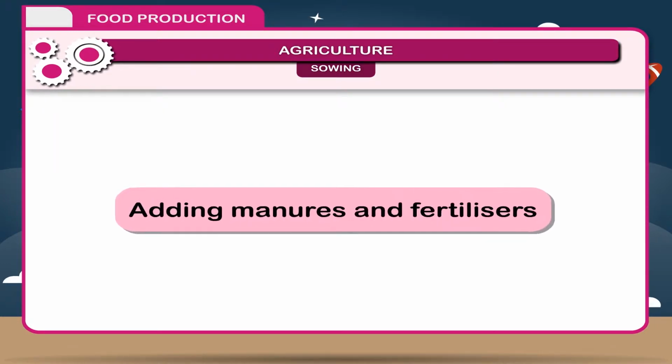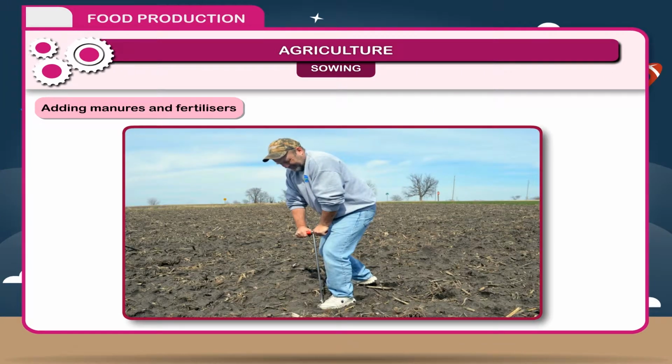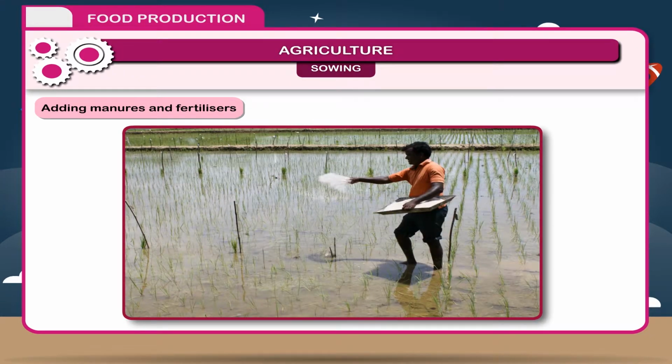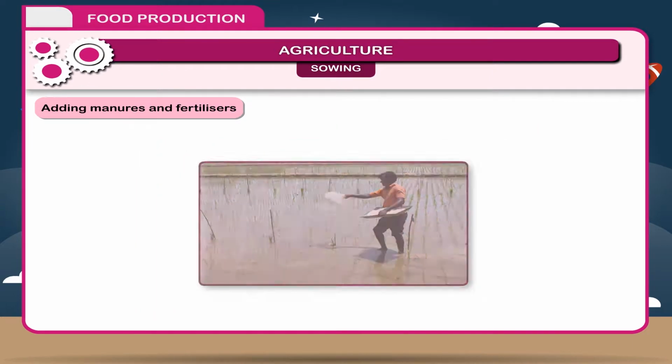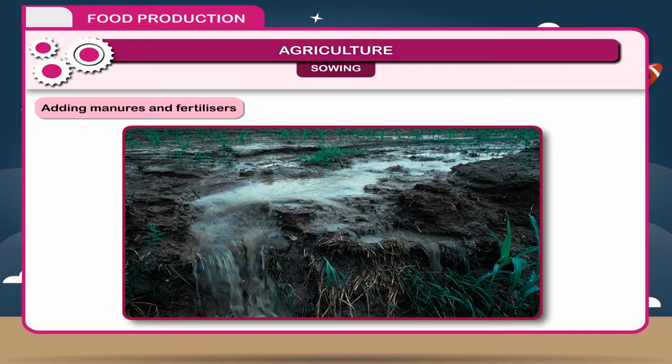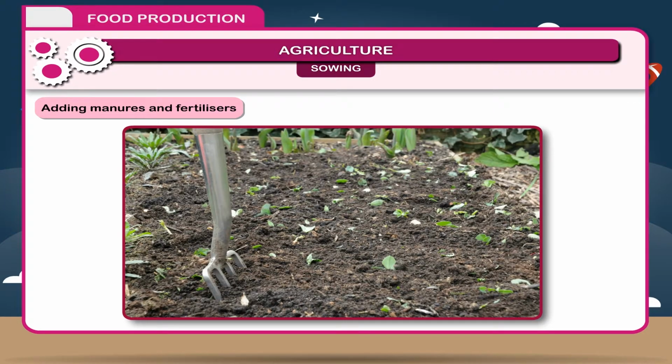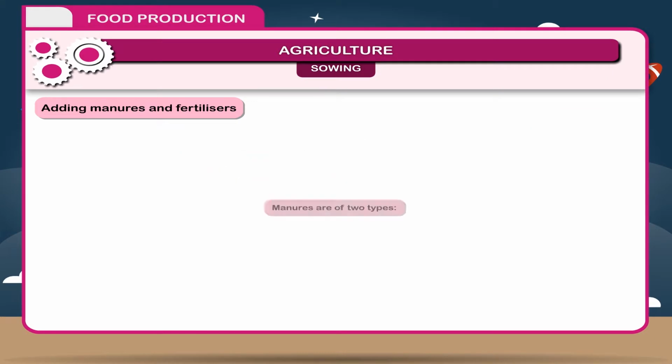Adding manures and fertilizers. Before sowing, the fertility of the soil should be checked. Presence of minerals and nutrients makes the soil fertile. Repeated crops use up these nutrients. Some of the nutrients are washed away by running water. Thus, fertility of soil is lost. Therefore, we replenish these nutrients in the soil. Manures and fertilizers are added to the soil to restore its fertility.